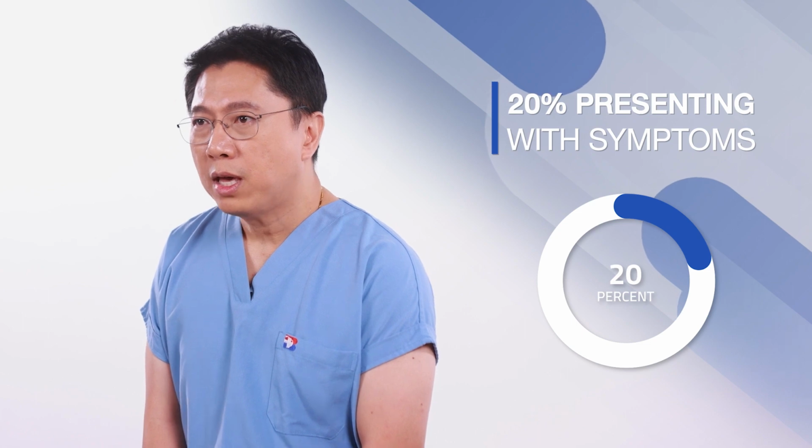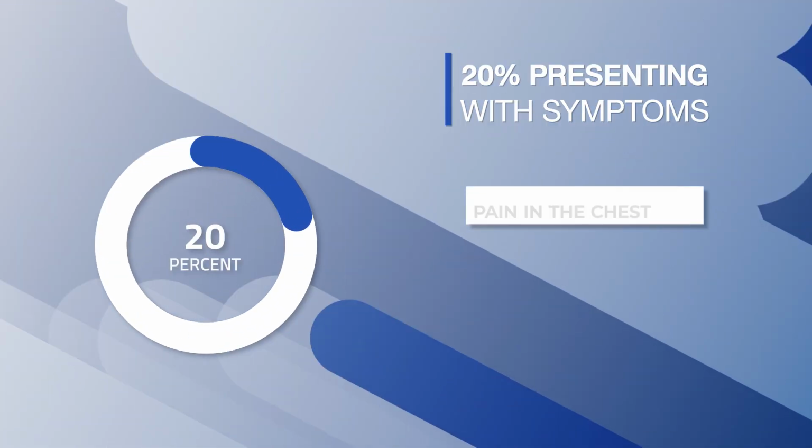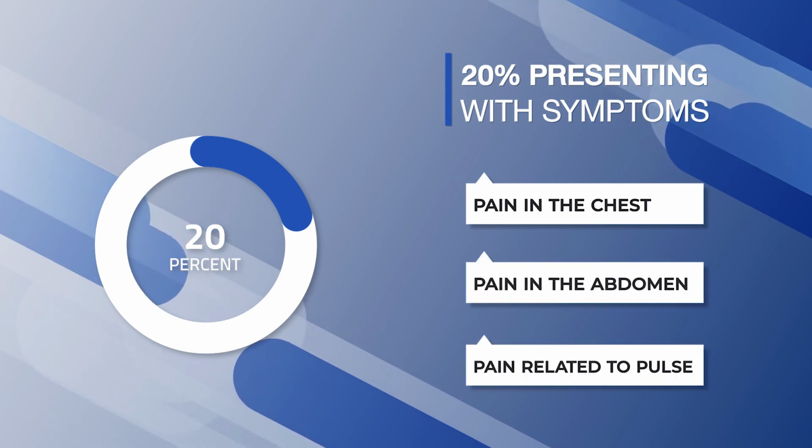Most people do not have any symptoms, but about 20% of people may come with symptoms. The most common symptoms are pain in the chest and pain in the belly, and the pain is mostly related to the pulse.